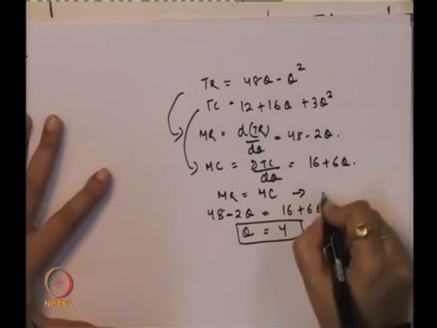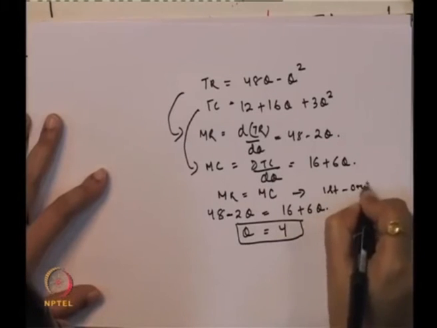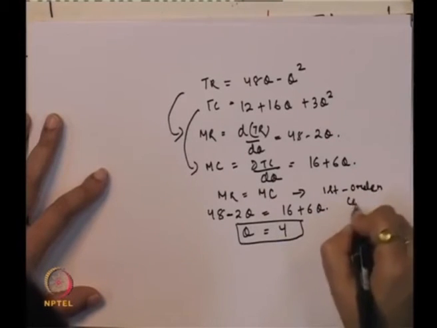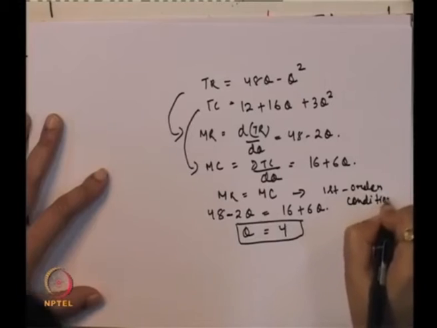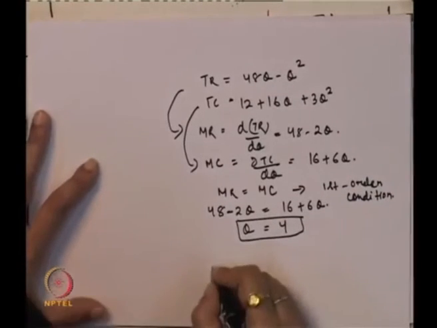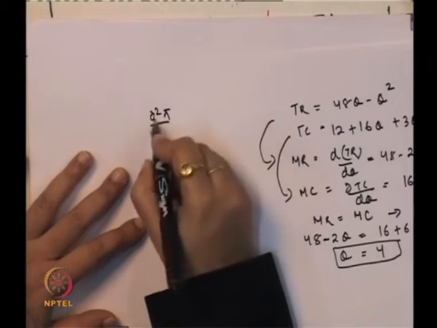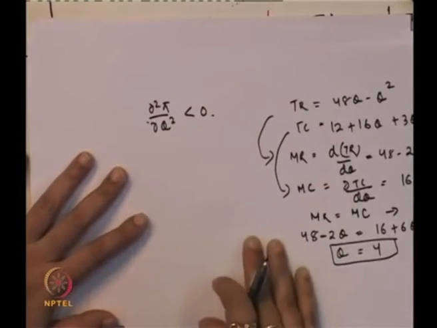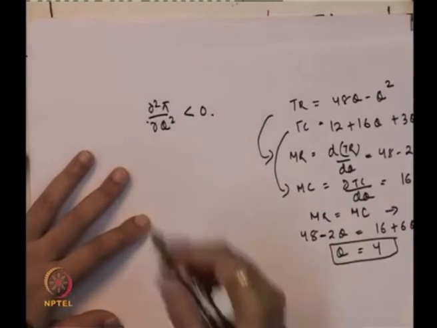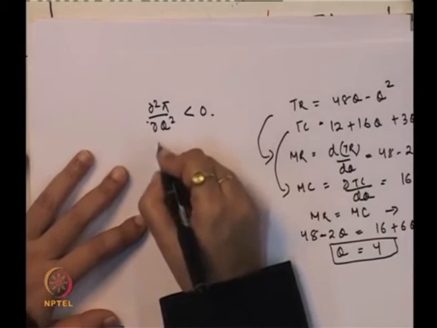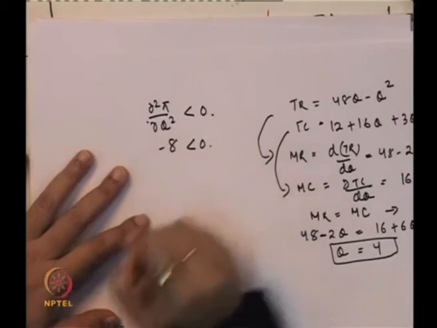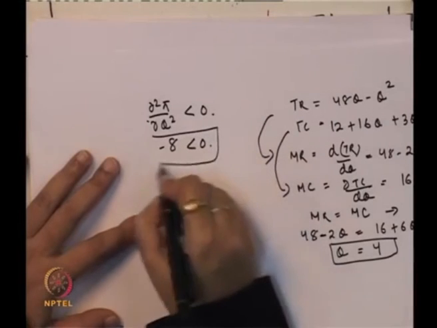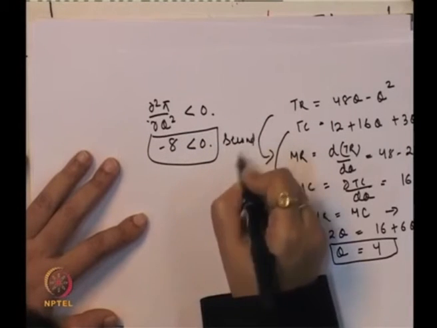Now, till now we have only checked the first order condition for profit maximization. Then we will check the second order condition. And what does the second order condition say? The second order condition says that del square pi by del q square has to be less than 0. If you take this del square pi with respect to q, that comes to minus 8, which is less than 0. So, the second order condition also gets fulfilled here.